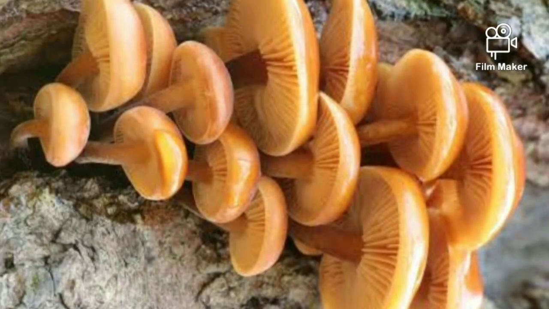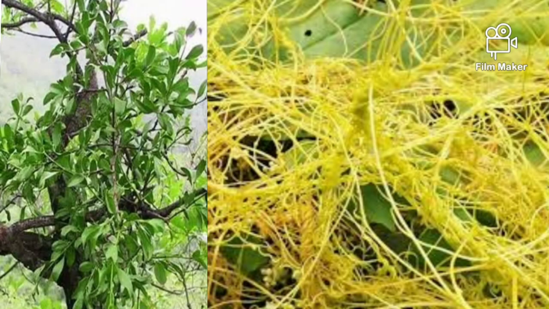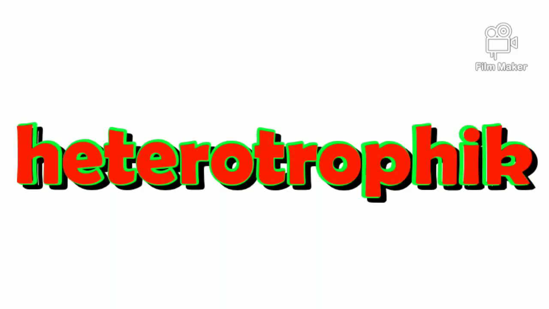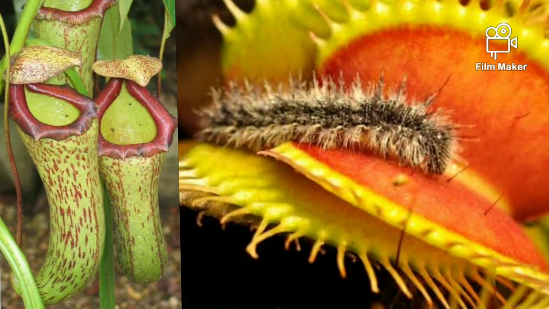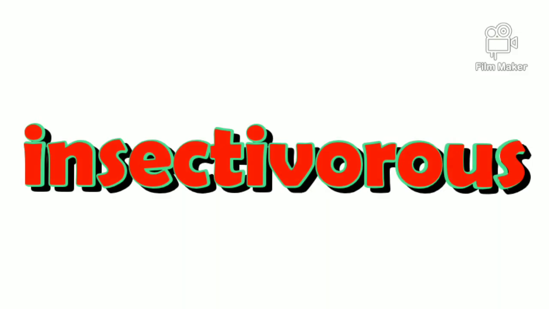Some plants like funguses, loranthus, dodder use other plants for food and are said to be heterotrophic. Plants like the pitcher plant even consume insects. They are insectivorous.